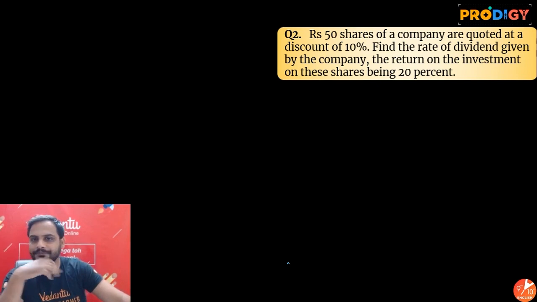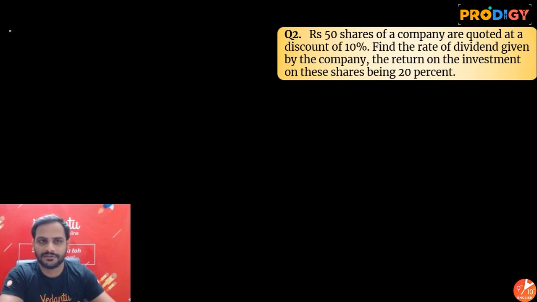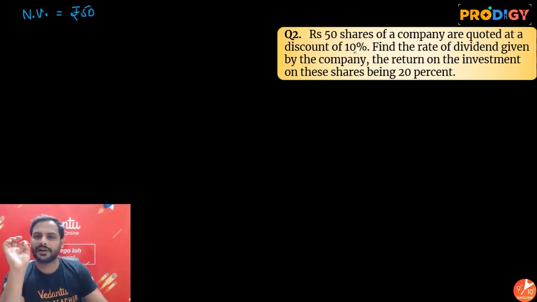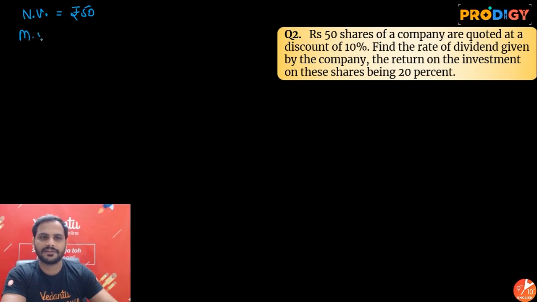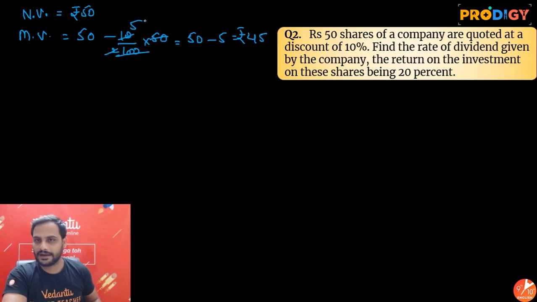Up here also see, rupees 50 shares of a company are quoted at a discount of 10%. Rupees 50 shares means your nominal value of a share is rupees 50. Quoted at a discount of 10%, so I can clearly say market value will be 50 minus 10% of 50, which is 50 minus 5, which is equal to 45. So rupees 45 is your market value.